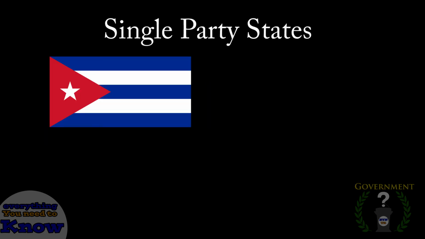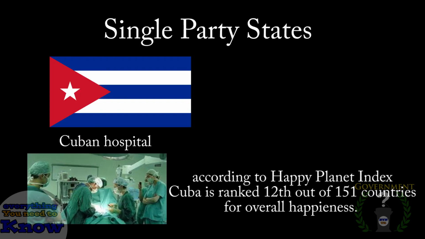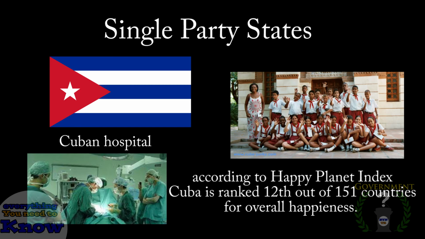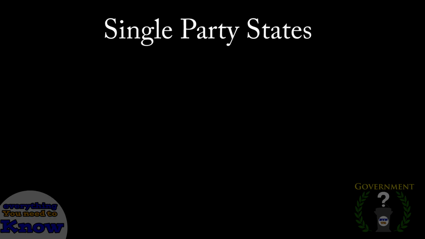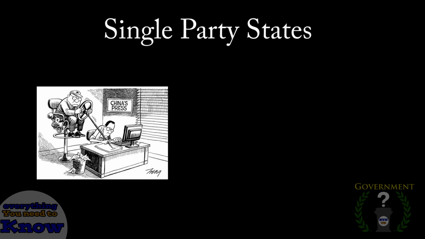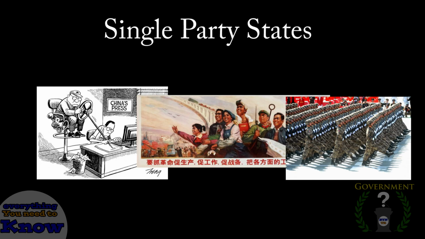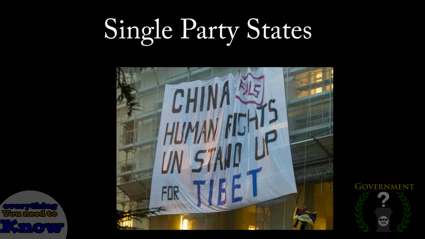Cuba, for instance, has a great healthcare and is ranked the 12th happiest country in the world. They achieve this by offering free healthcare and education to all their citizens in return for their service to the state. Overall, though, single-party states are censored, propaganda-filled, and authoritarian. These regimes often come under fire from democratic countries because of their unfair political practices and violations of human rights.